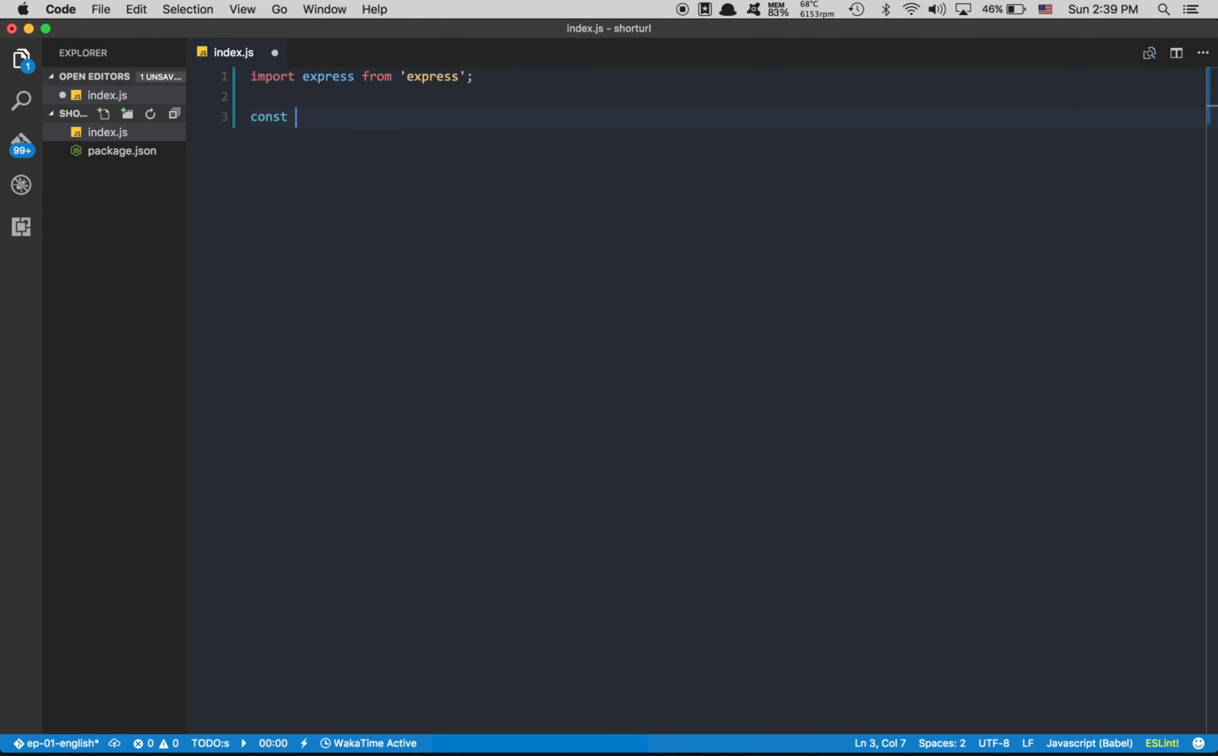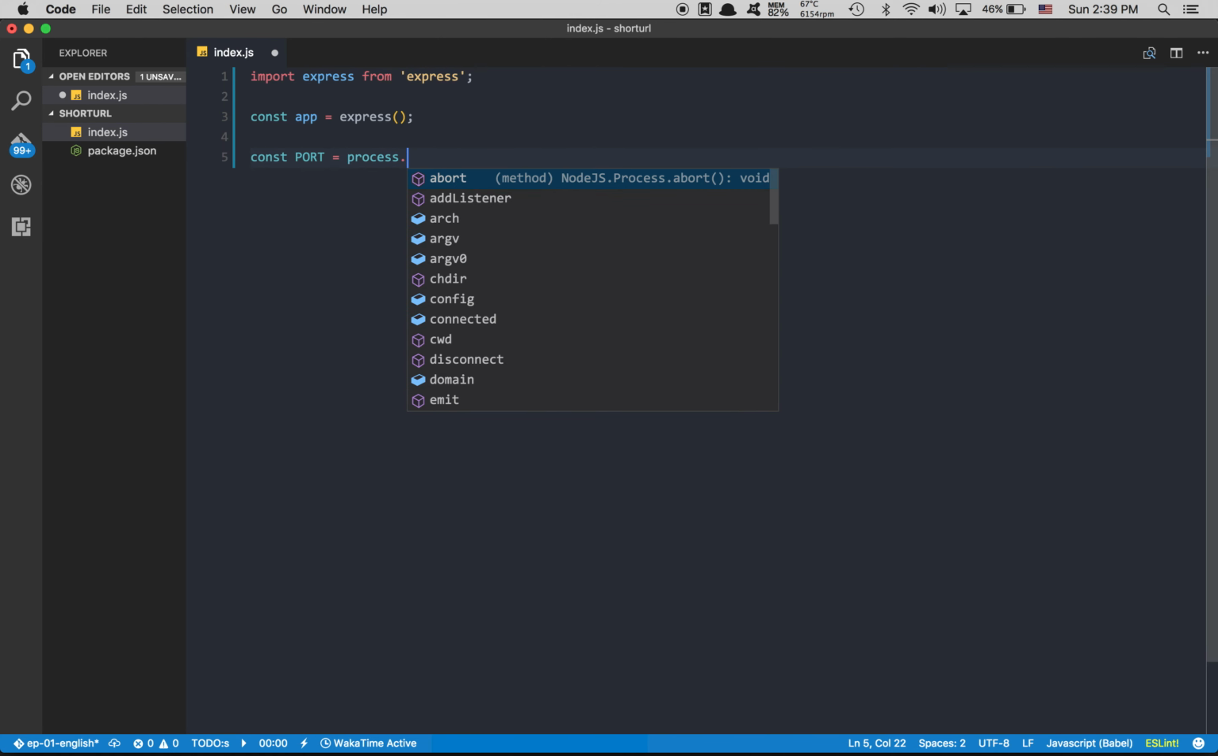I'm gonna create my app, equal express, like that. So now app is my express instance. After that, I'm gonna create my port, where I'm gonna take process.env.PORT or 3000. Why do this? Because when I send this to Heroku, yes, we're gonna put that to Heroku, it's gonna use this process environment and not my 3000. But inside the dev environment, we're gonna use the 3000.